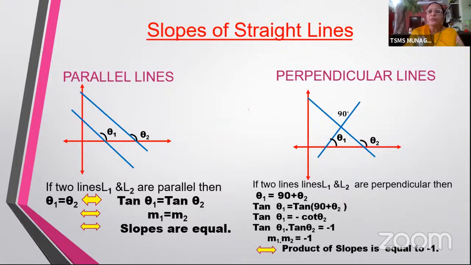Now somewhere if you find the product of slopes is equal to -1, obviously the lines are perpendicular to each other. Okay, so dear children, from this slide, please remember that if two lines are parallel, then the slopes are equal. If two lines are perpendicular, then the product of their slopes is going to be -1. Okay, parallel, slopes equal. Perpendicular, product equal to -1. This is what we are supposed to learn from this slide.